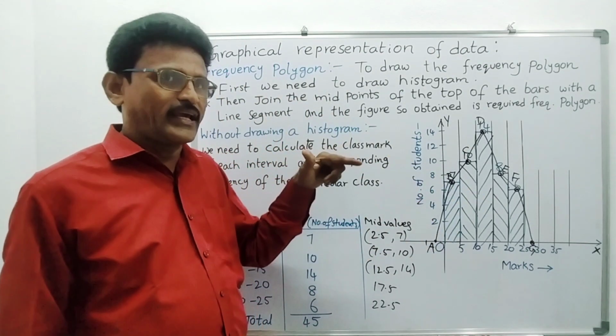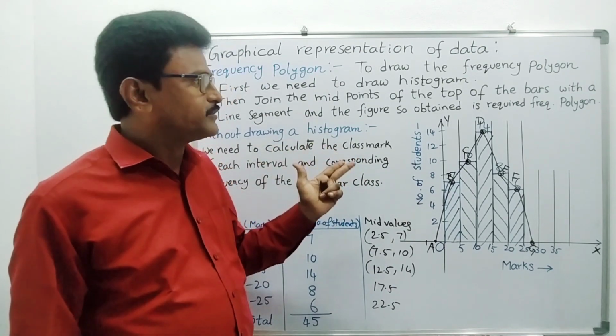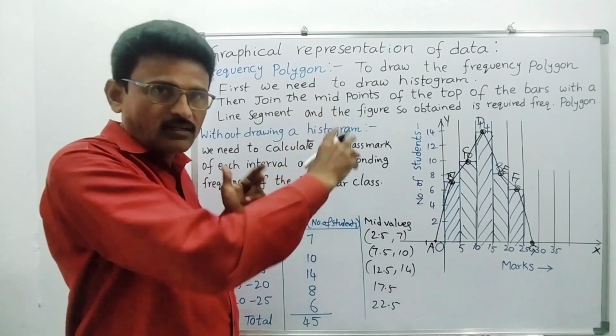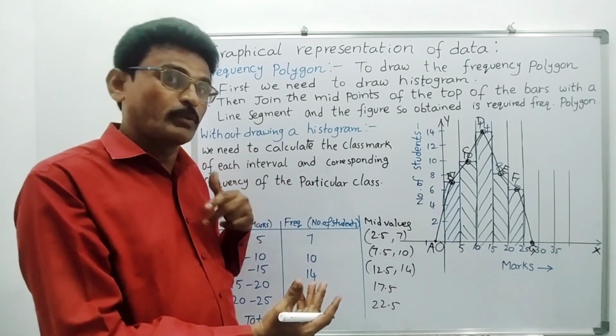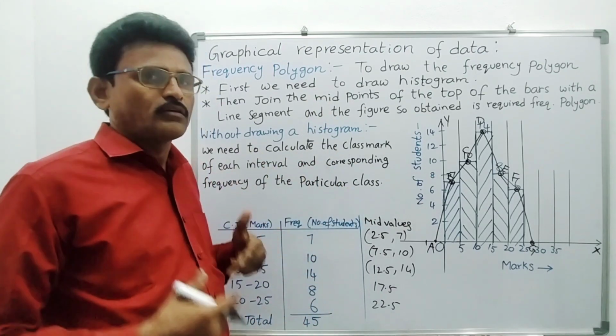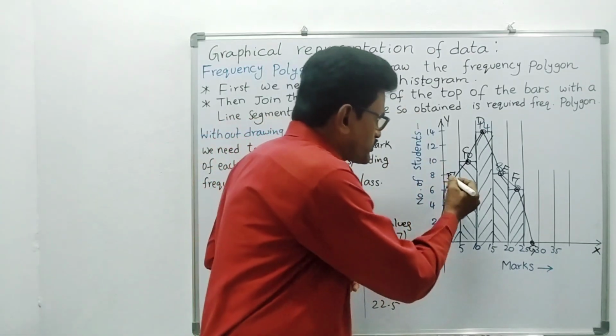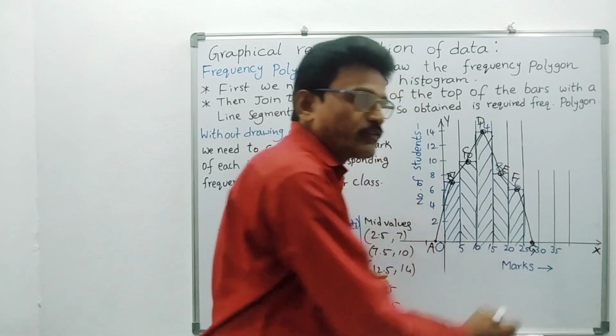Actually, finally we also have the frequency curve. After the frequency polygon comes the frequency curve, and the cumulative frequency curve. How do we plot frequency curves? With free hand we join these points. That is said to be a frequency curve.